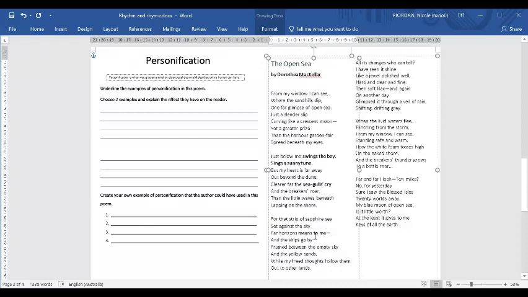Far horizons means to me. So the horizons is a thing there. Is means to me a human action? No, probably not. And the ships go by. Going by, is that a human action? Not really, but it's saying that the ships are doing it. So maybe this could be personification because ships can't go by themselves. What do you think? I want you to have a think about that independently based on our definition of what personification is and the practice that we did earlier. Do you think ships go by would be personification, or do you think ships go by would not be personification because ships can go by themselves?